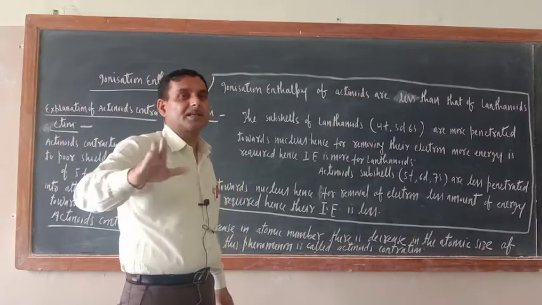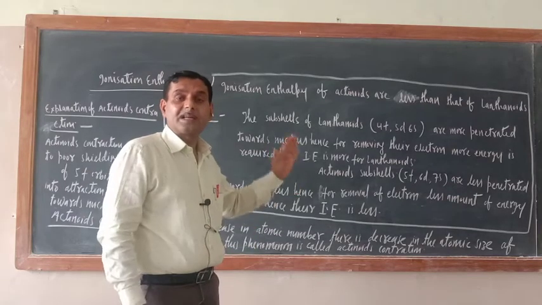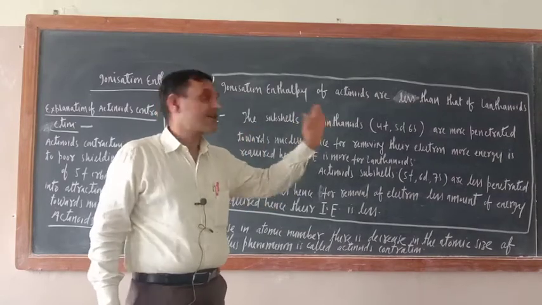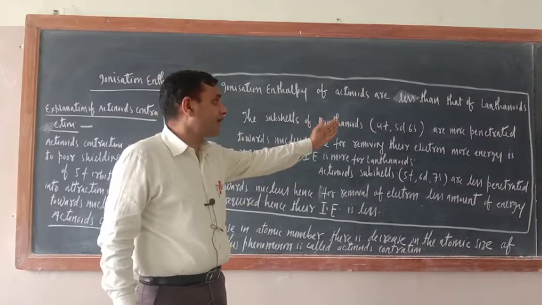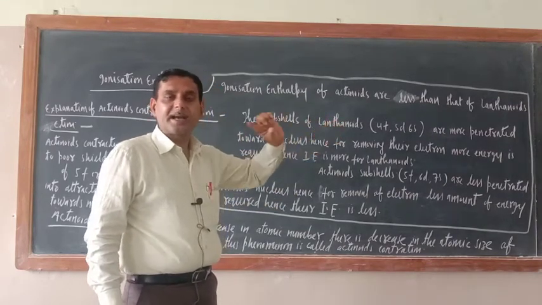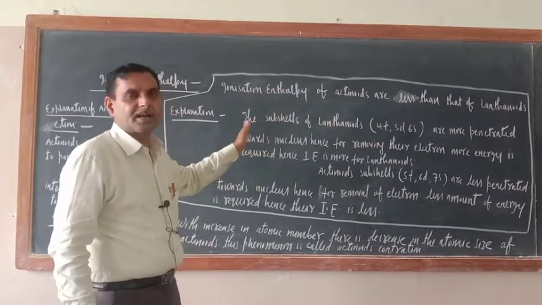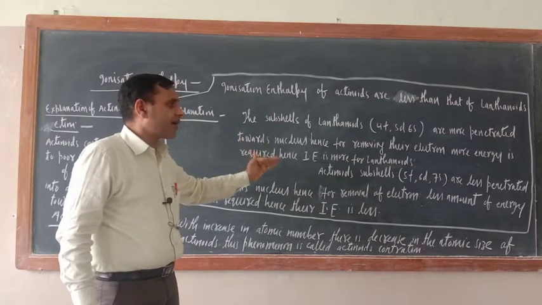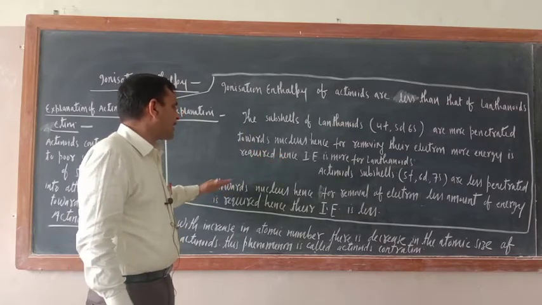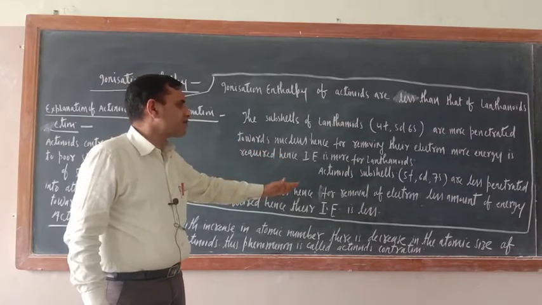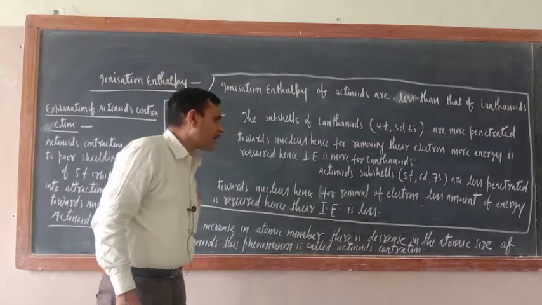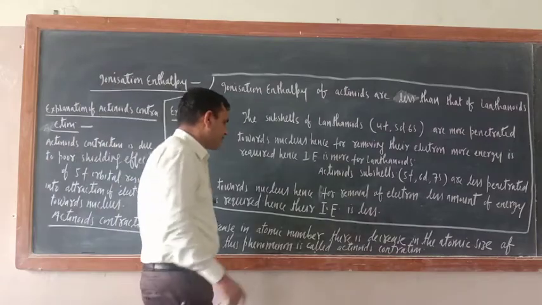You might have seen that 5f, 6d, 7s are farther away as compared to 4f, 5d and 6s. Refer to that diagram to understand these things. So actinide subcells are less penetrated toward the nucleus. Hence for removal of an electron, less energy is required. Hence their ionization enthalpy is less.